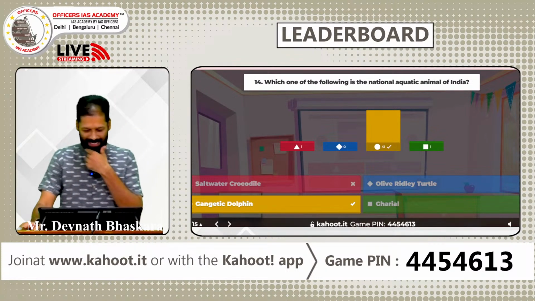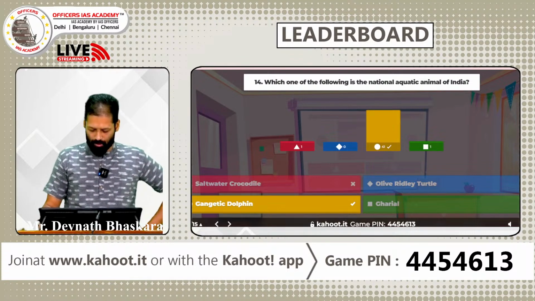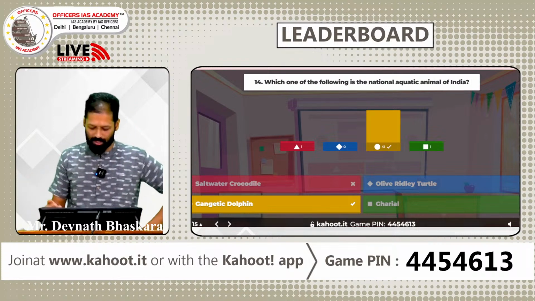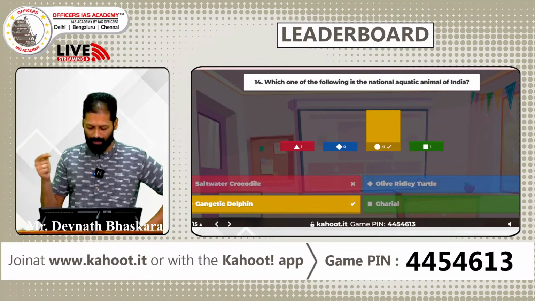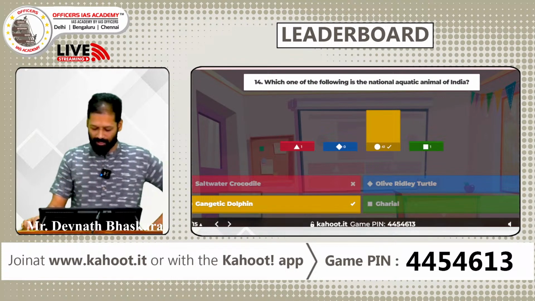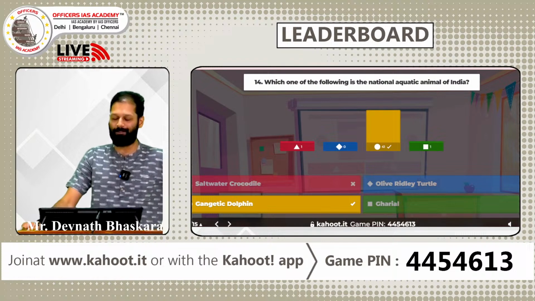Answer is Gangetic dolphin, right? It was officially discovered in 1801. It inhabits parts of the Ganges, Meghna, which of course runs in Bangladesh, and Brahmaputra rivers in India, Nepal, Bhutan and Bangladesh, and the Karnapuli river in Bangladesh. It is listed as endangered in the IUCN Red List and has been included in Schedule 1 of the Wildlife Protection Act.